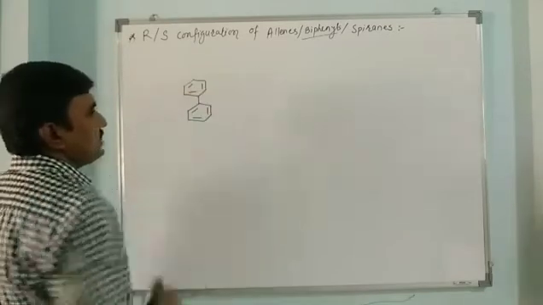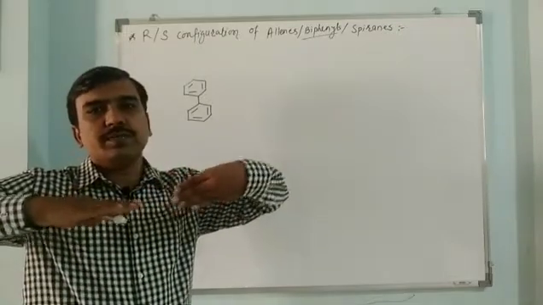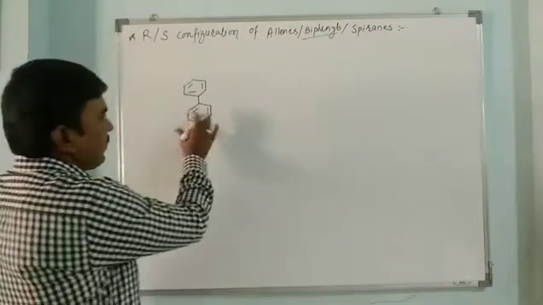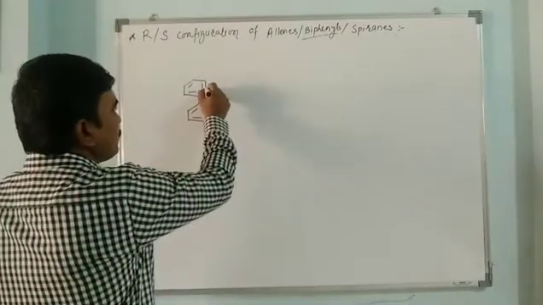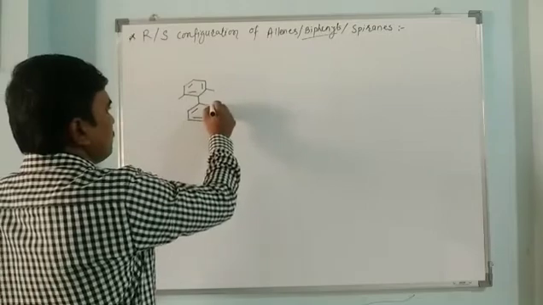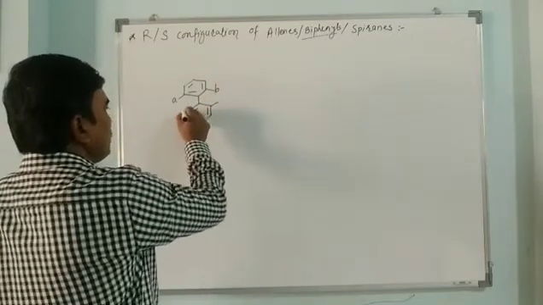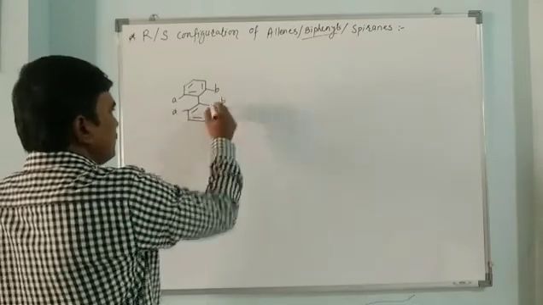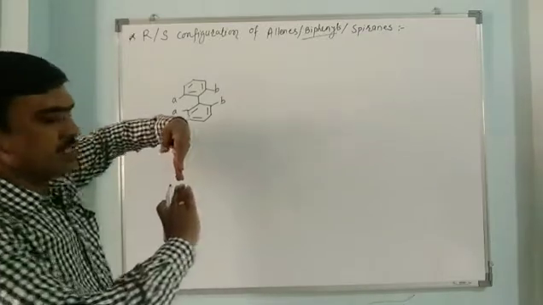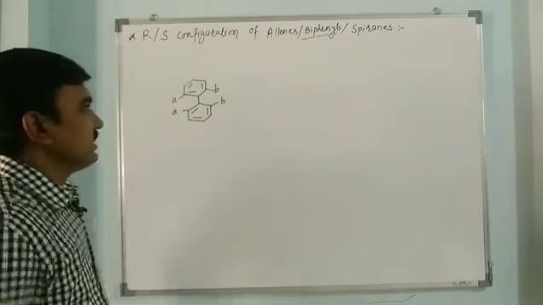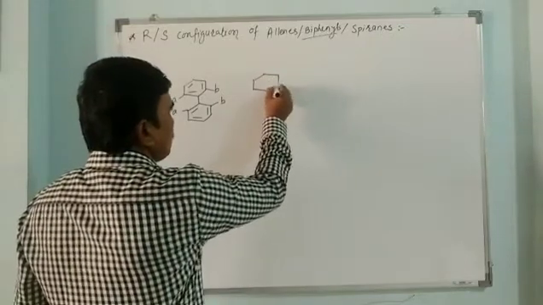This one ring and this other ring are exactly coaxial with each other, perpendicular to each other. Means when we represent this structure, when bulkier groups are placed at the ortho position, suppose here bulkier groups we have placed A, B, and here there is A, B. So both the rings cannot lie in a coplanar form. So both the rings will take exactly a perpendicular position. So here we will have this structure like this.